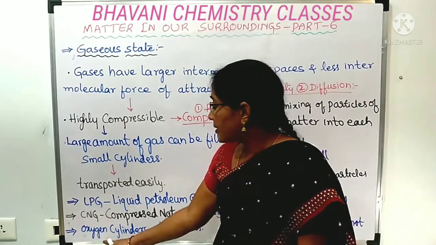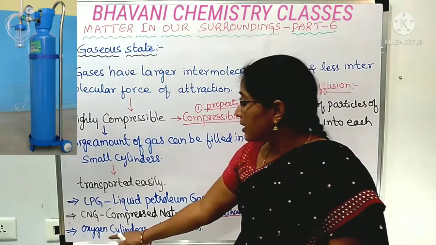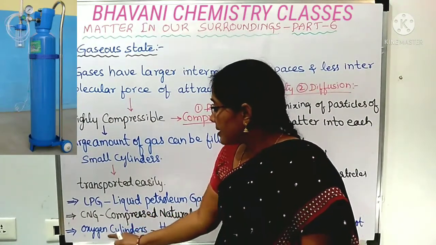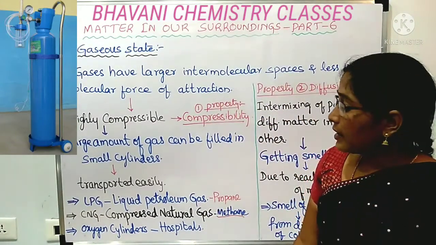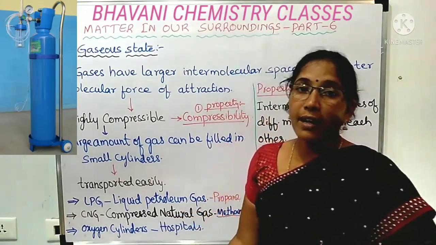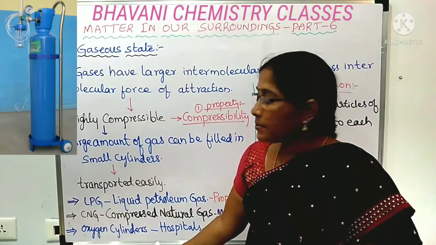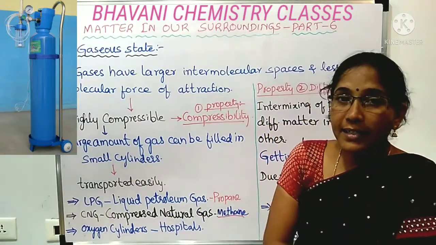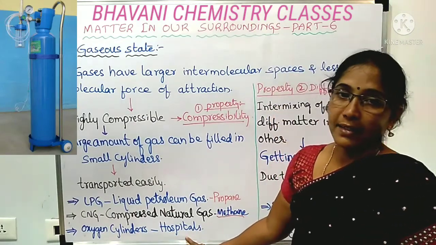Next, oxygen cylinders, which you might also have seen. These cylinders will be smaller in size compared to LPG. These oxygen cylinders contain oxygen. These days, we are frequently hearing the word oxygen cylinders. Why? Because the patients who are on ventilators and who are having some breathing problems are given additional oxygen with the help of oxygen cylinders. These are used in the hospitals.